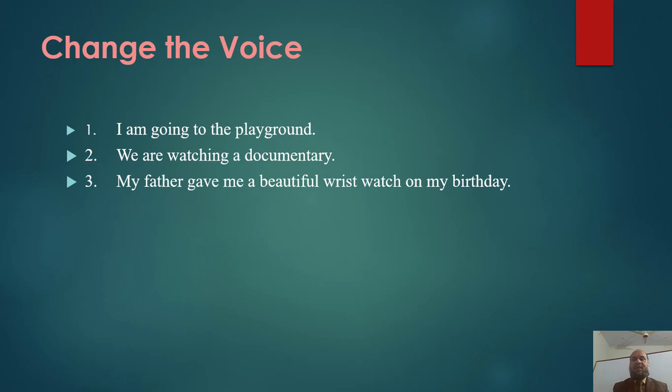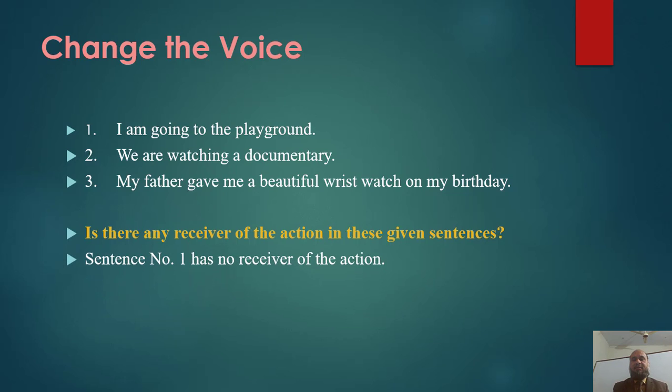From our previous learning, we know that we change the voice of the sentence which has at least one object. Is there any receiver of the action in these sentences? In sentence number 1, I am going to the playground, there is no receiver of the action. There is only an adverb of place.